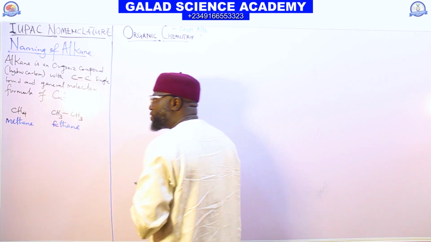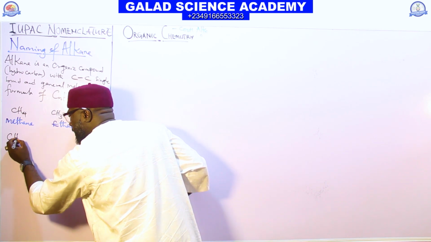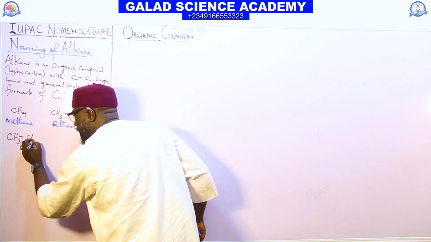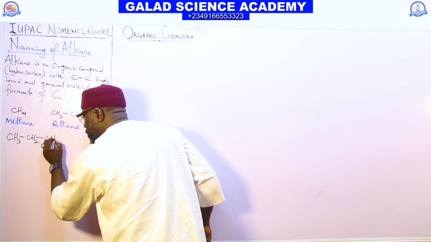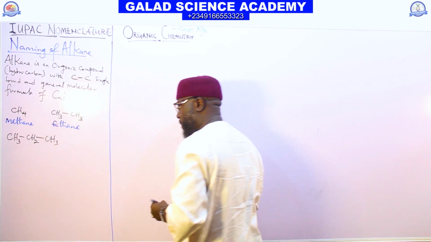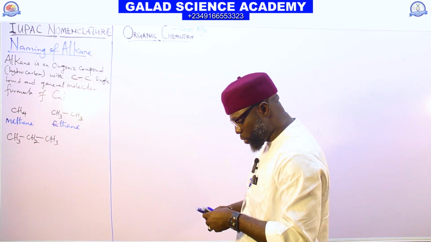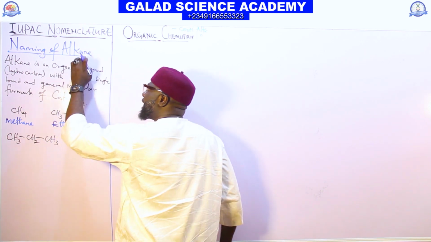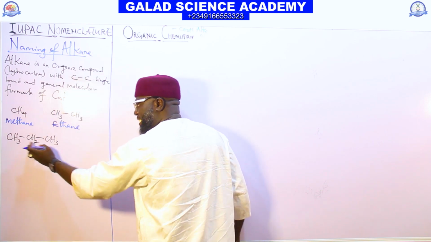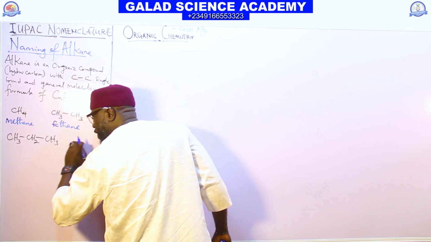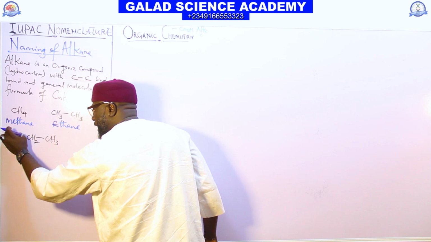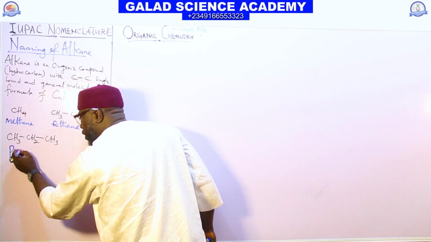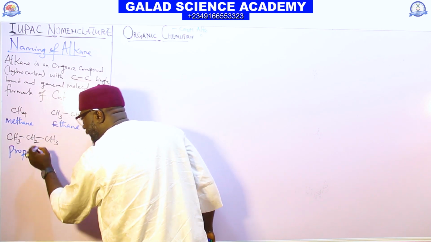But in the case we have an organic compound with CH3, CH2, CH3, what is the name of the compound? The single bond tells you it is an alkane, but the longest chain is 1, 2, 3, and 3 is always for propane.